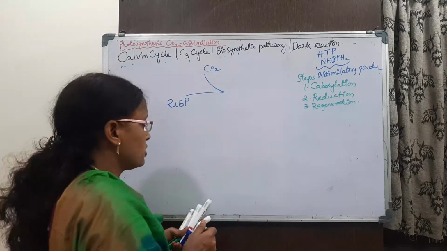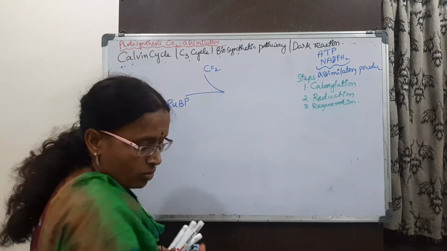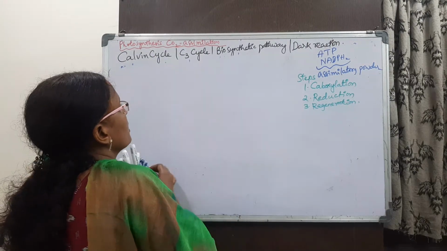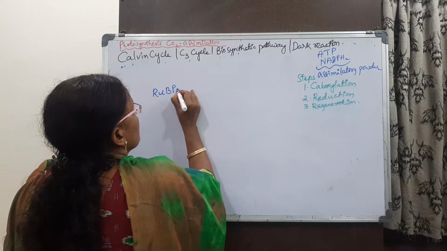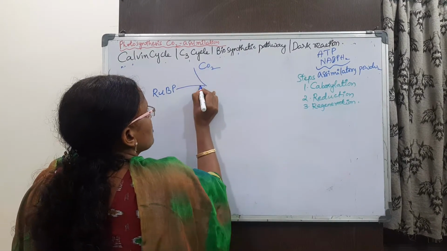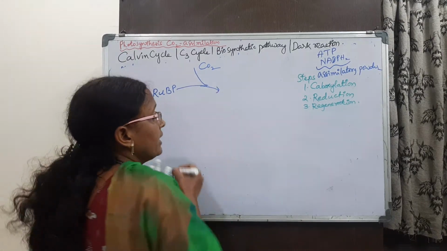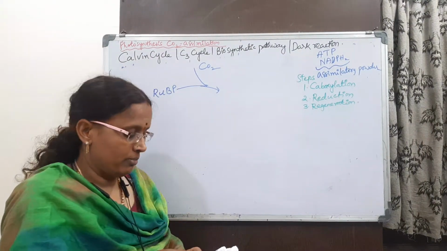RUBP is present in the plants, and it is going to take the carbon dioxide from the atmosphere. So it is like a ball and it is caught by the RUBP.